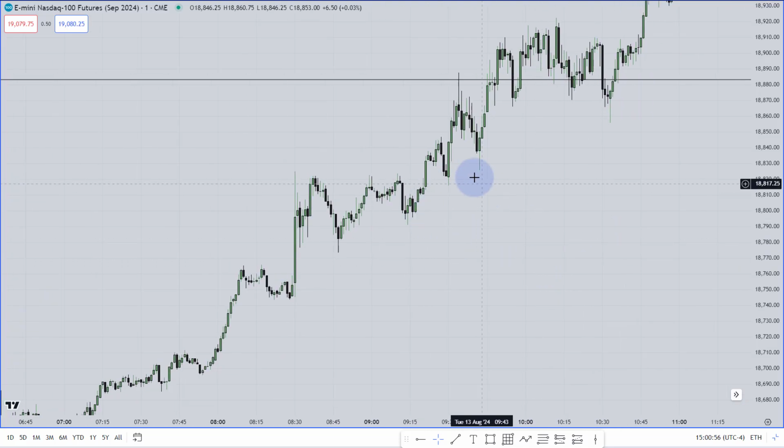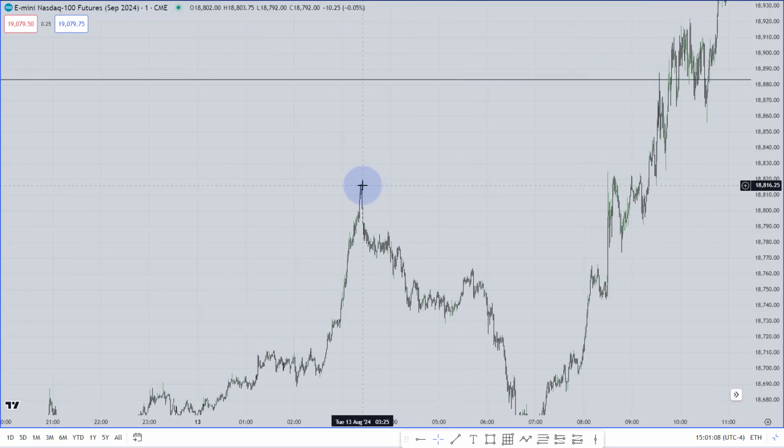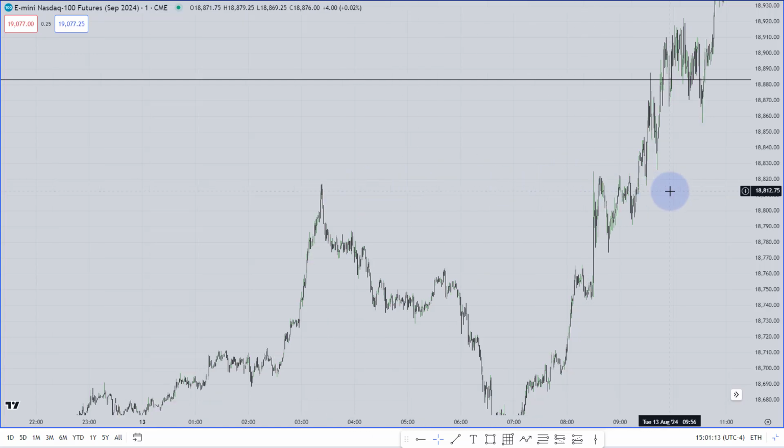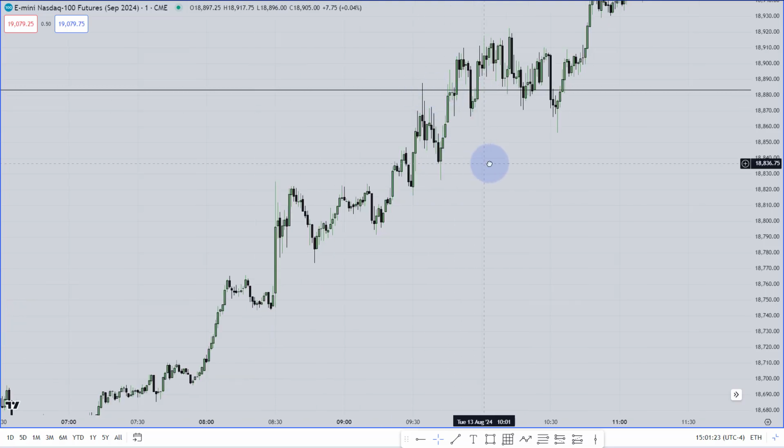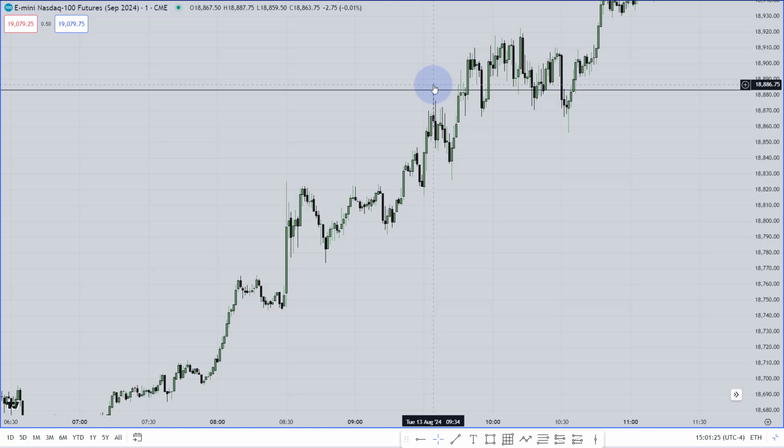So let's see what happened around 9:30. This is the 9:30 candle. The market opened over there, then it went higher, then made that high. Which high has been taken? This London high, this is the relatively equal highs. So this high and that high, they are relatively equal highs. At the same time, all of these relatively equal highs have been taken. This is the initial minor liquidity or initial buy side liquidity. So when the market made that buy side liquidity, then relatively equal highs, this high and that high, they are relatively equal highs.